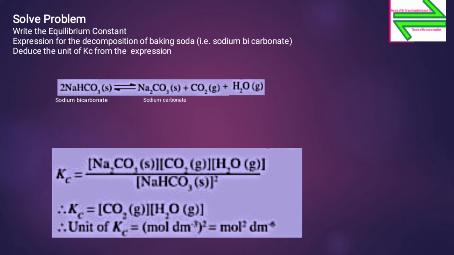Now, after solving the above equation, you will get Kc equals the concentration of CO2 gas into the concentration of H2O gas. Therefore, the unit of Kc will be (mole per dm cube) raised to 2, that is equal to mole raised to 2 and dm raised to minus 6.